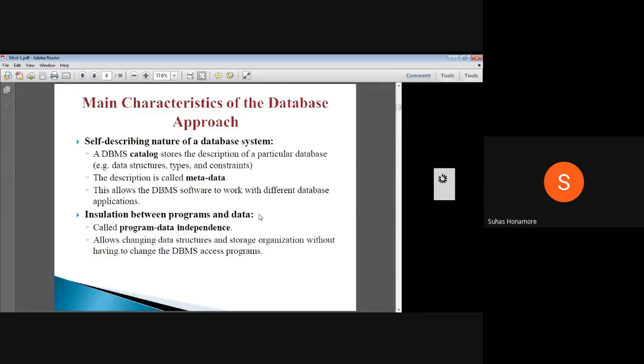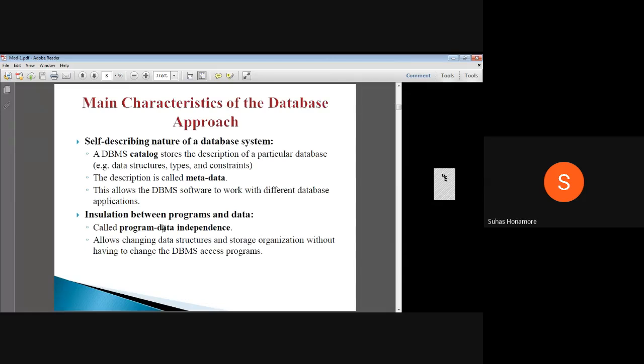Directly you can write the program, directly you can write the front end things, with just small changes. Then it will automatically go up with the existing data, take the values and display them. So that's why it's an insulation between the programs and data. That's why we say program-data independence is there. There is no dependency between program and data itself.